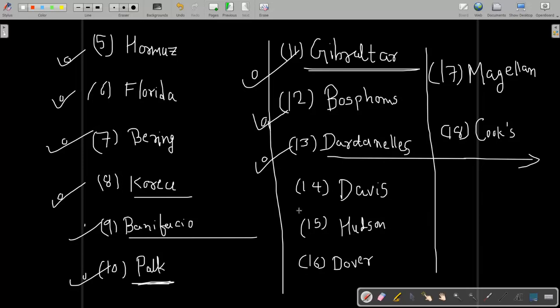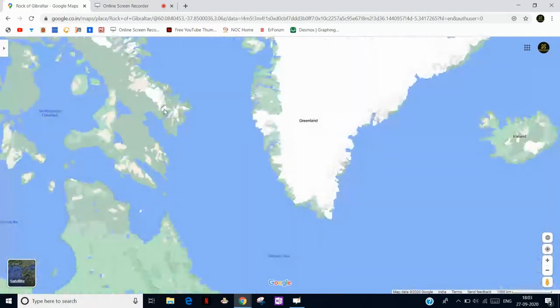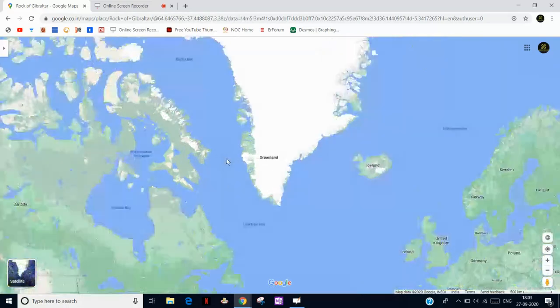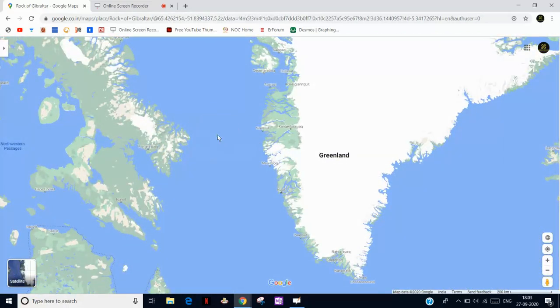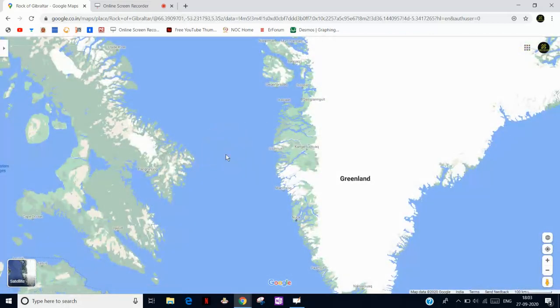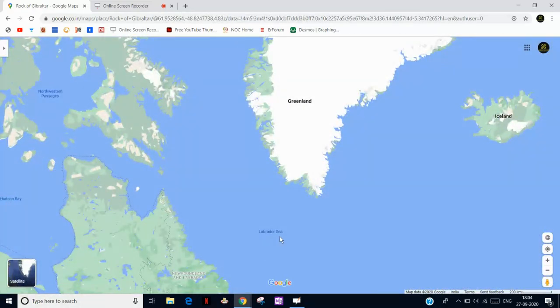Okay. Next strait is Davis Strait. So where is the Davis Strait? It is between Greenland and Canada. This is very wide compared to all the other straits in the world. Where my cursor is, it is known as Davis Strait. It connects Baffin Bay and Labrador Sea. Greenland is a part of Denmark, and Greenland is also the world's largest island. So this is from the static GK portion.